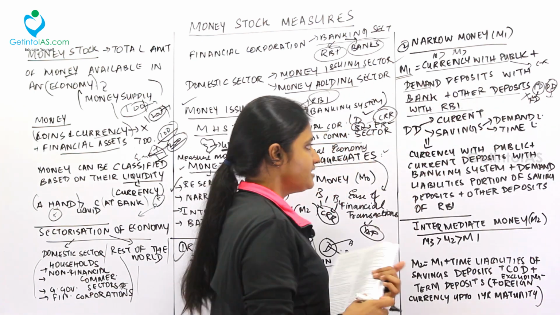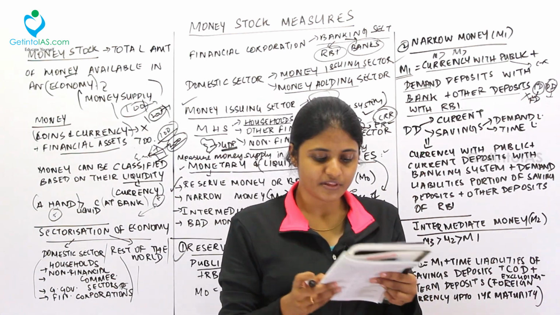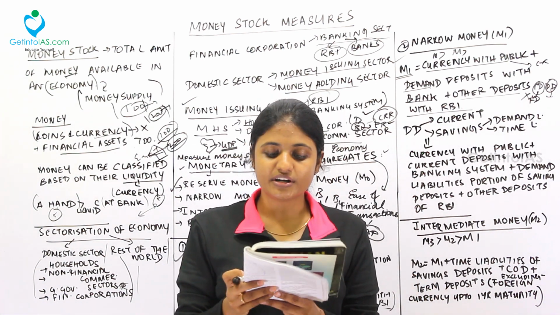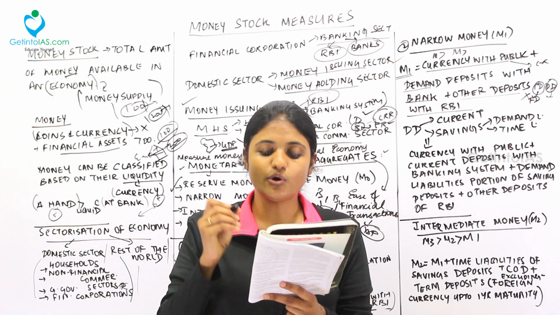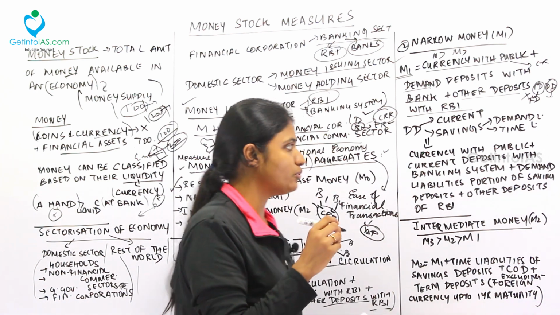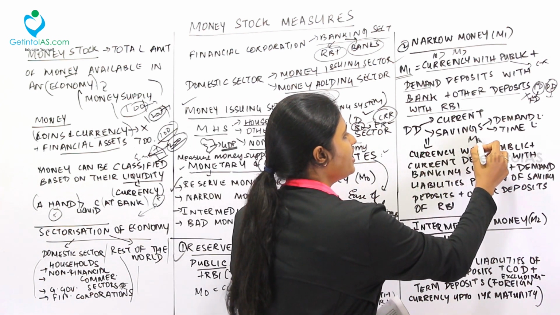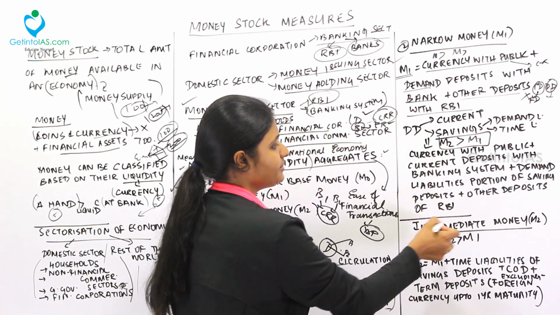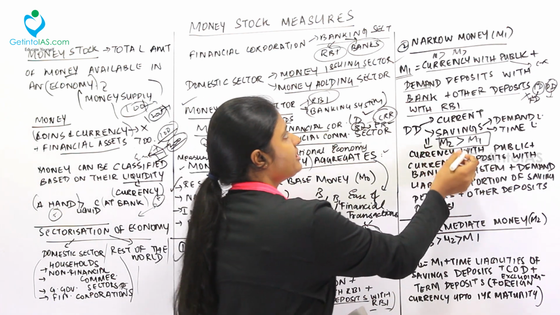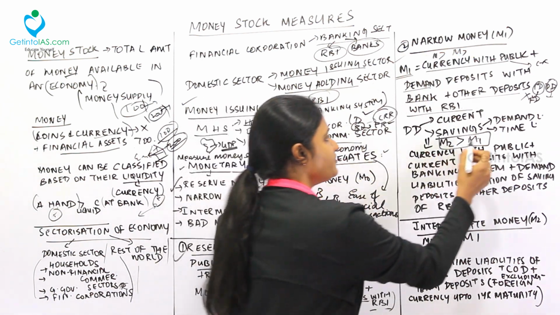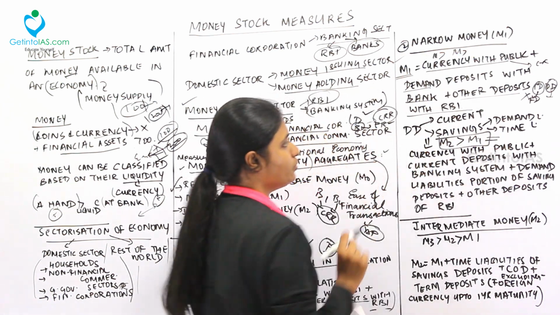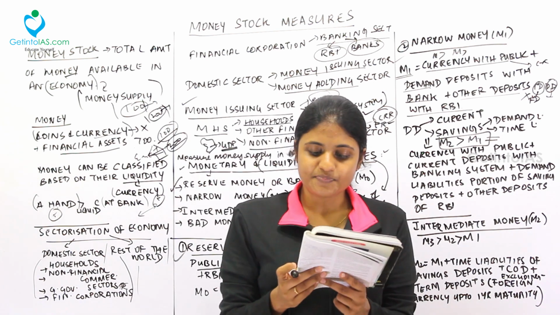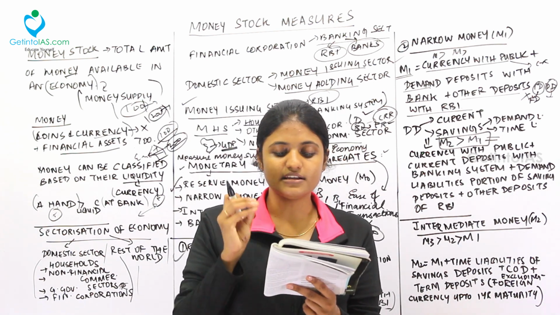We'll deal with that. Over here, the financial assets included in the category of M1 are fewer than those included in the category of M2. So, M1 will be lesser than M2. We'll deal with M2 next, that is the intermediate money. Now, we are dealing with M1, that is narrow money. Narrow money is smaller than M2. That's what they're telling here. This means it defines money in a narrower sense.